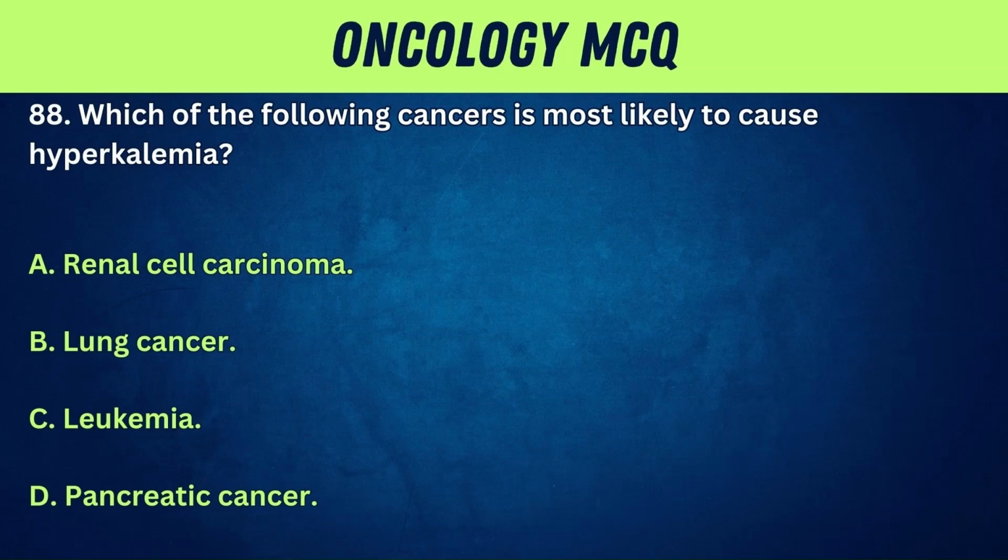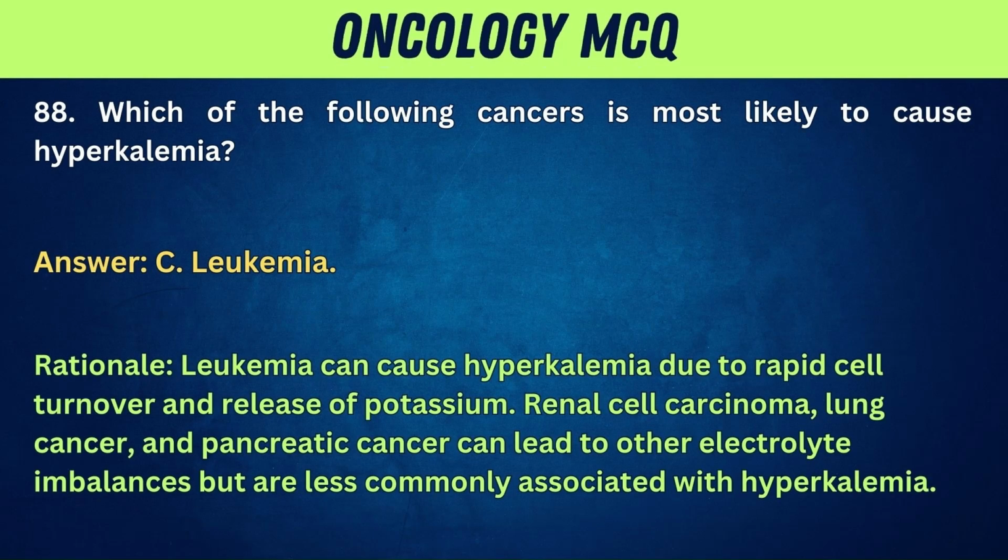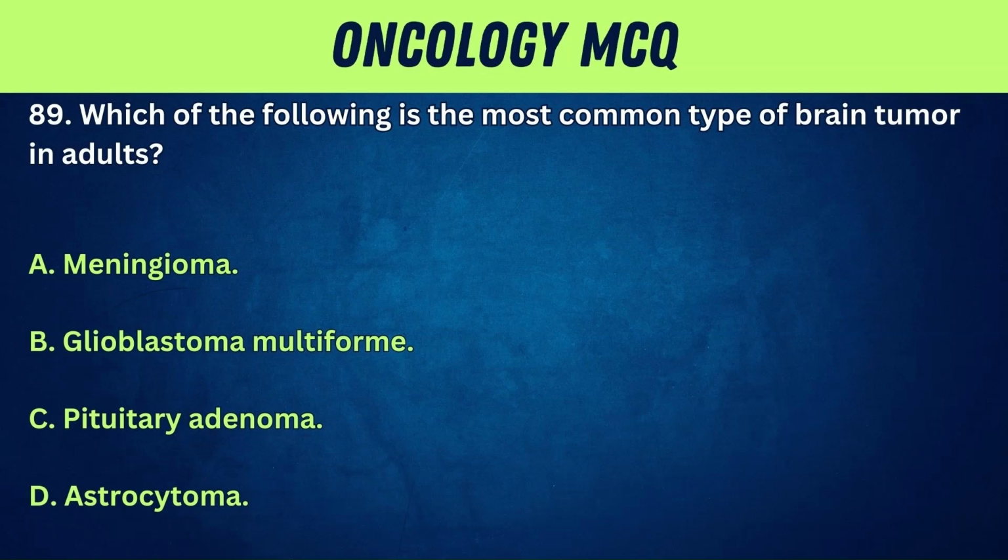88. Which of the following cancers is most likely to cause hyperkalemia? A. Renal cell carcinoma. B. Lung cancer. C. Leukemia. D. Pancreatic cancer. Answer: C. Leukemia. Rationale: leukemia can cause hyperkalemia due to rapid cell turnover and release of potassium. Renal cell carcinoma, lung cancer, and pancreatic cancer can lead to other electrolyte imbalances, but are less commonly associated with hyperkalemia.